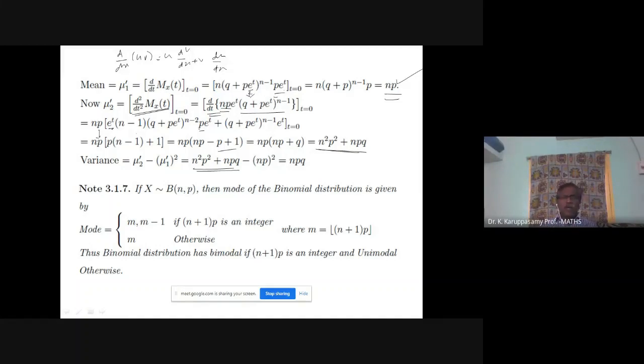If x follows a binomial distribution with parameters n and p, then the mode of the binomial distribution is given by: there are two numbers, m and m minus 1. Two answers. If n plus 1 into p is an integer, a whole number, then the mode is m and m minus 1.